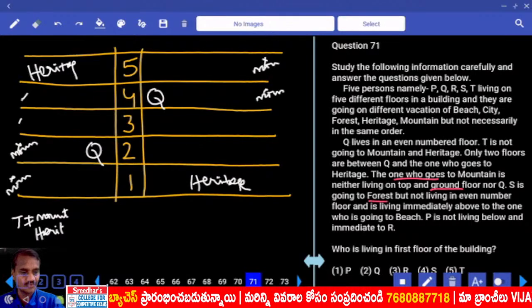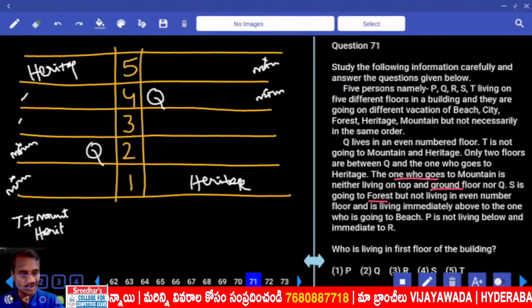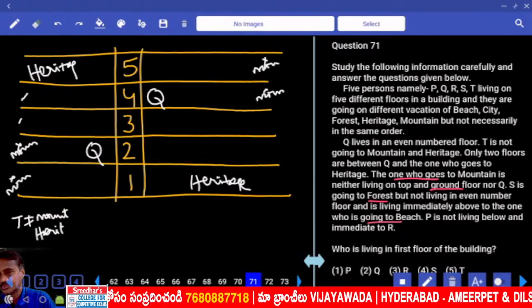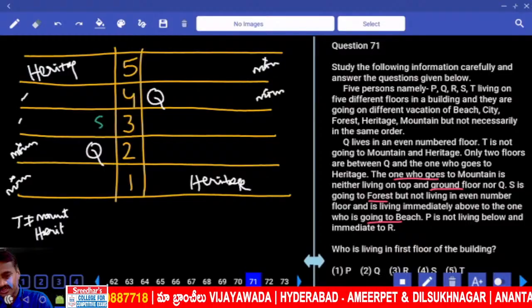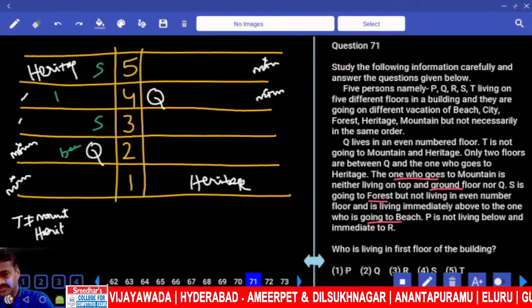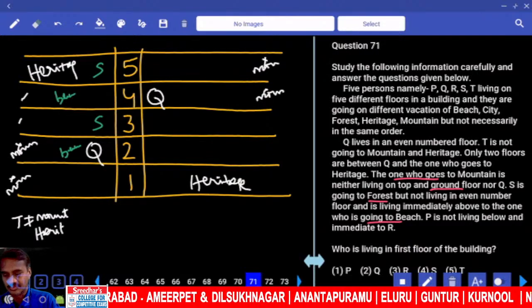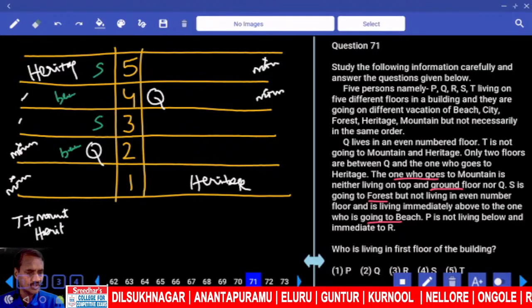And SC is going to forest but not living on an even number floor and is living immediately above the one beach. SC is immediately above the beach. Now SC can be here, beach is here, that is one possibility. And SC is here, beach is here, there is another possibility.